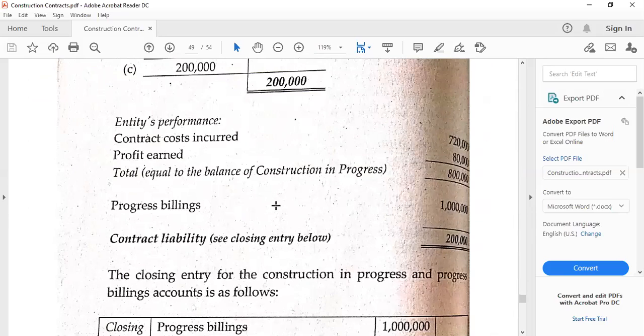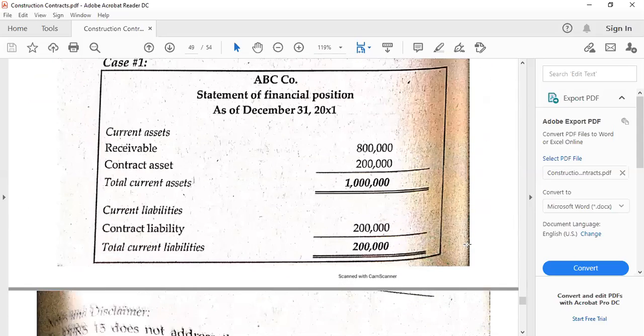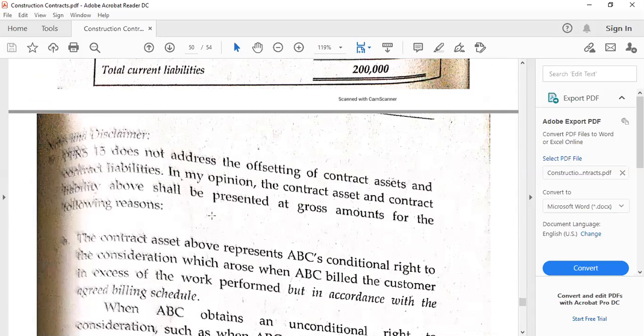And then contract liability is 200,000 then at 50% billing. So that will be, again, the due to customer. So we have to perform more. Then for case number 1, this is how it is shown on the statement of financial position, or the values are shown.